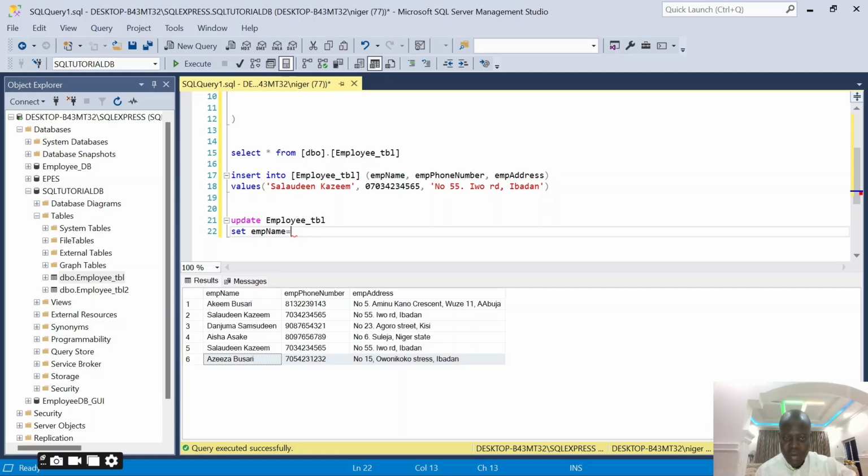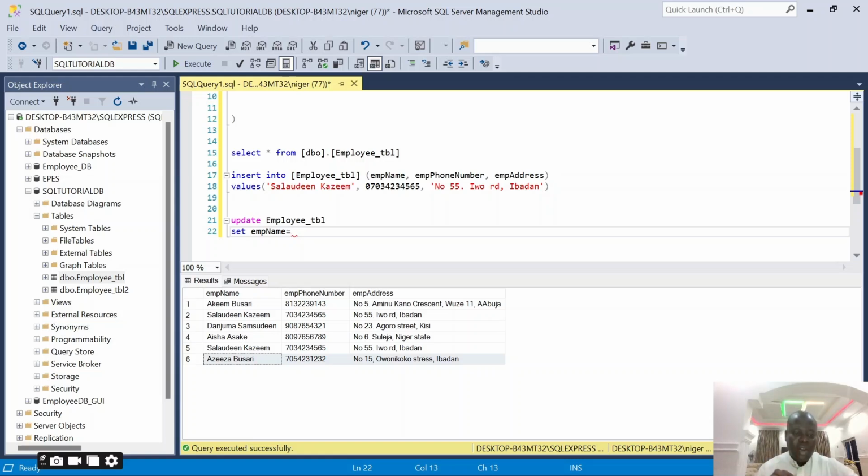But I can use the phone number anyway, because the phone number here uniquely identifies each one of them. So I can say set employee name. I want to change this Salaudin name to something else. But look at the two. Even the phone number and the address are the same. So anything I change there will affect the two of them, because there's no ID on that.